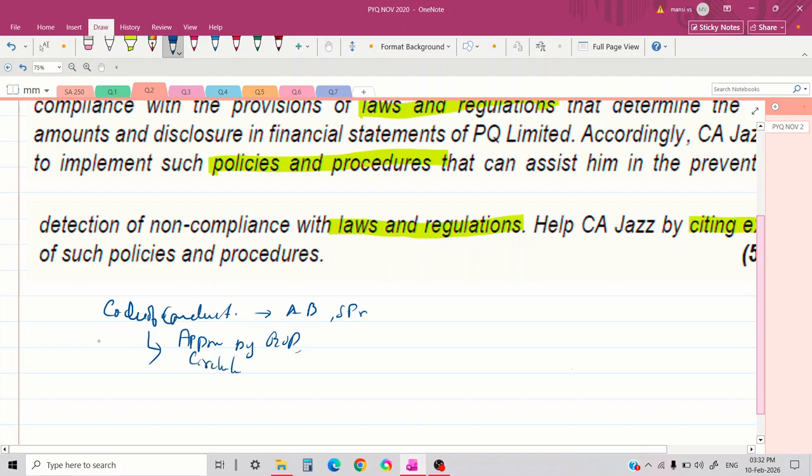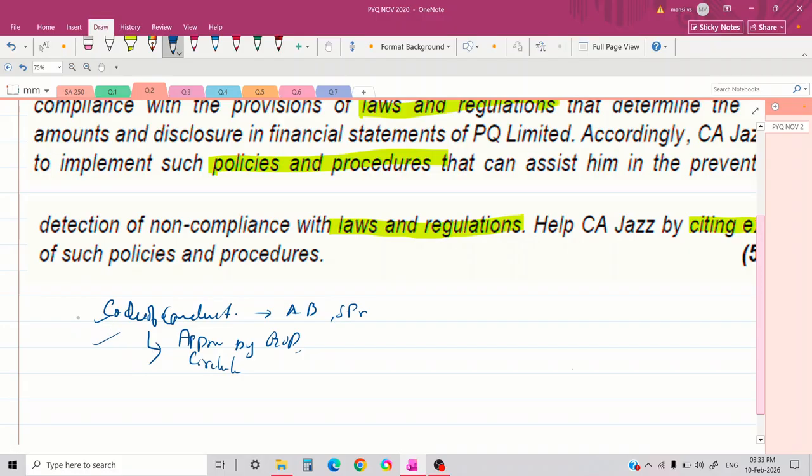That means it must be properly communicated to each and every employee and worker in that organization, from a worker to a foreman to top management personnel. It must be strictly followed, and management must actually follow it, not just issue this code of conduct. This is another policy that the company can adopt.